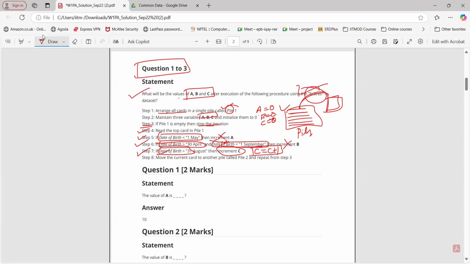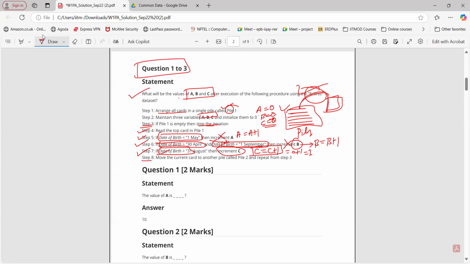Here also increment A means A equals A plus 1. Here also increment B means B equals B plus 1. Right. So we are incrementing the value of C here. Initially the value of C is 0. So 0 plus 1 is 1 here. So I have incremented the value of C. Now the value of C is 1.